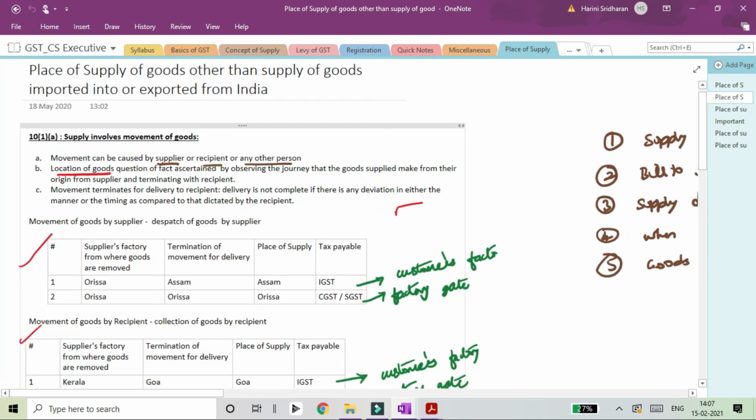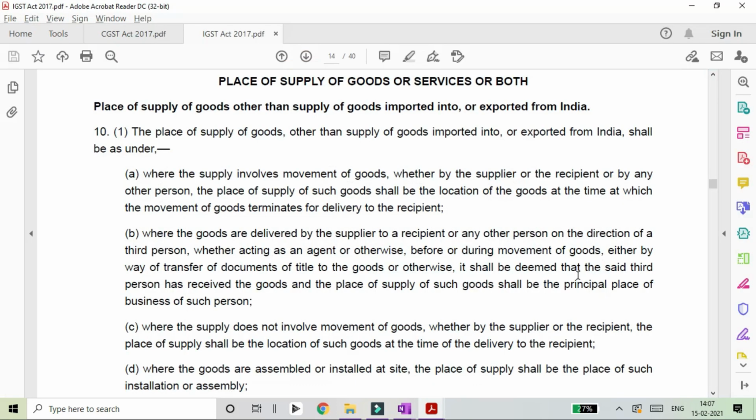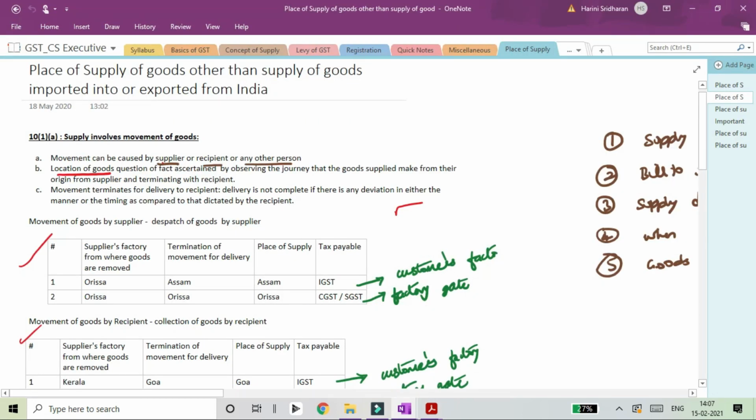First is that the movement, can it be caused only by the supplier or can it be caused by anyone? Section 10(1)(a) is very clear. The movement can be caused by the supplier or the recipient or any other person. It need not necessarily be caused only by the supplier. So the movement can be caused by the recipient.